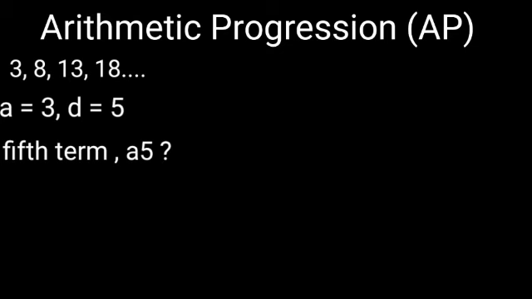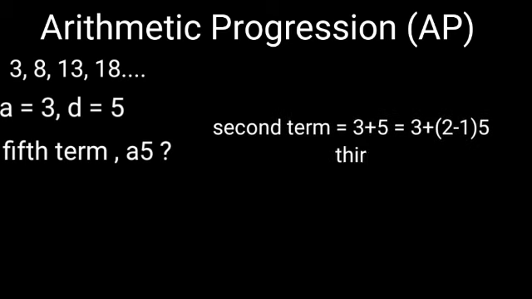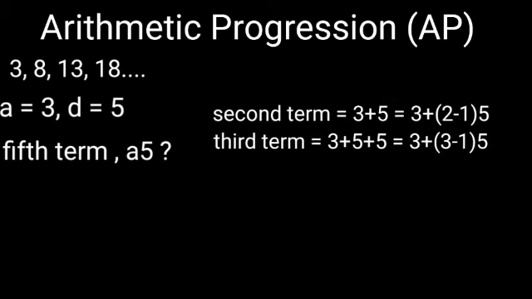The second term will be equal to 3 plus 5, which is 8. Can I write this 3 plus 5 as 3 plus 2 minus 1 into 5? Yes, it means the same.